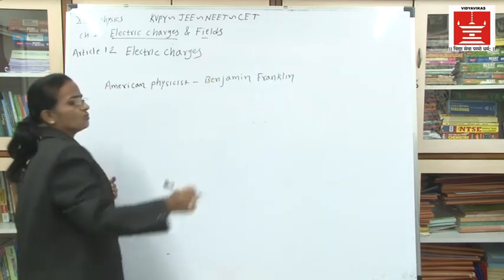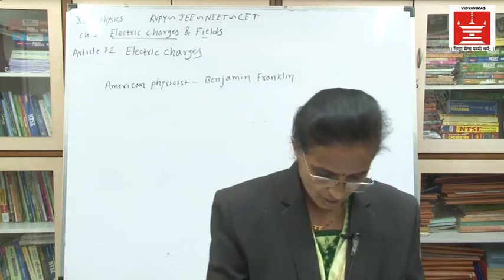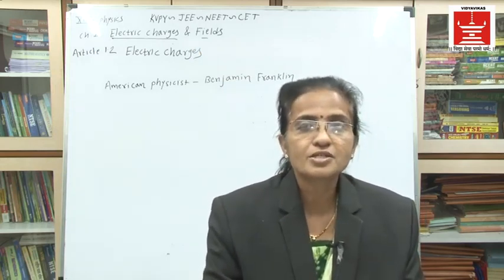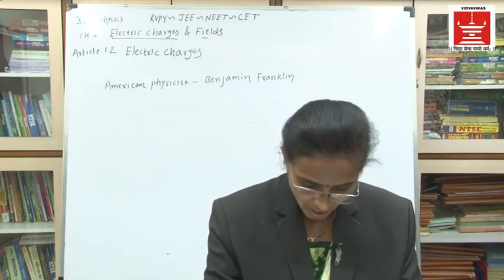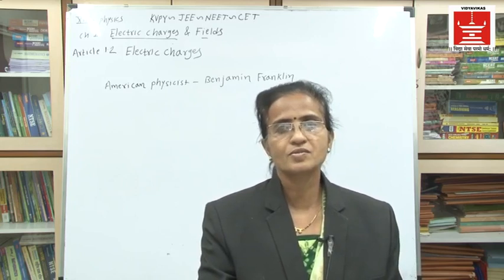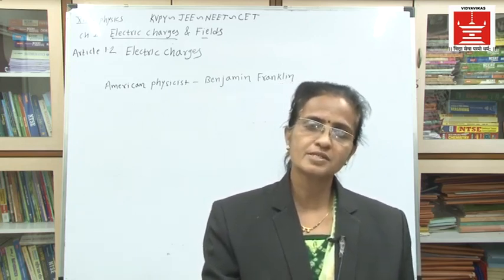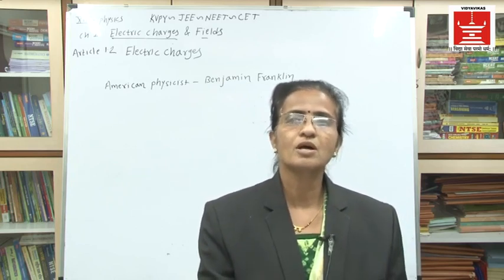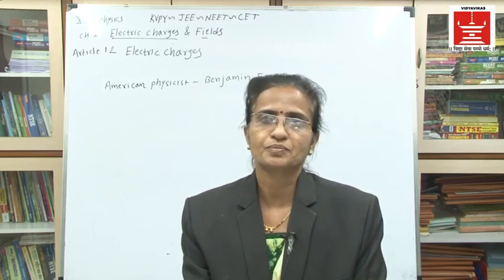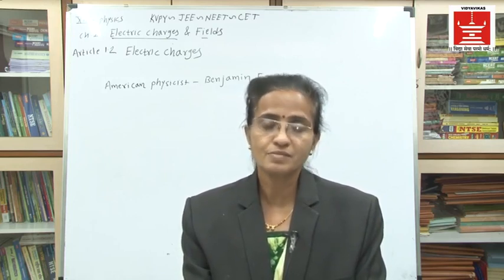Now what is the work of this scientist? This Benjamin Franklin gave the name that the charges on the glass rod are positive. The charges which are produced on the glass rod are positive, and the charges which are produced on the ebonite rod are negative. That means he has given the names.